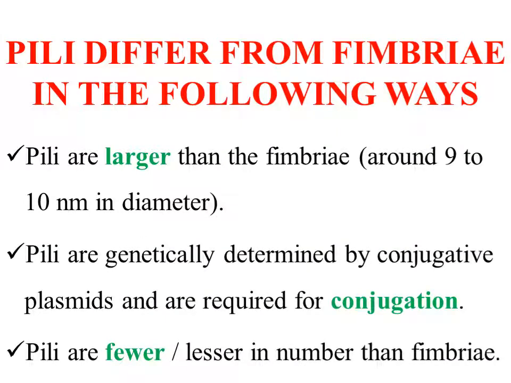Pili differ from fimbriae in the following ways. Pili are larger than fimbriae; the difference is around 9 to 10 nanometer in diameter. Number two, pili are genetically controlled by plasmids and are required for conjugation, whereas fimbriae do not have any role in conjugation and are not governed by plasmids. And the third point is that pili are fewer in number than fimbriae.